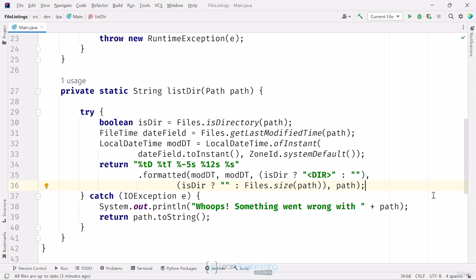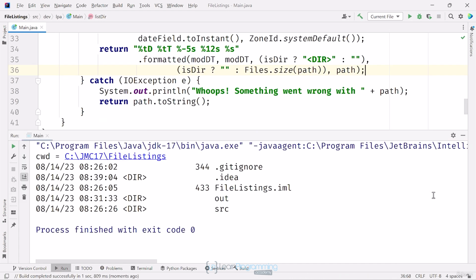Let's review the output with those changes. You can see that the date and time is now nicely formatted for local date and time, and I have the file size in bytes of my two files in this directory. This code gives you one example of how to use path data and the list method to give your user information about a single path's components.